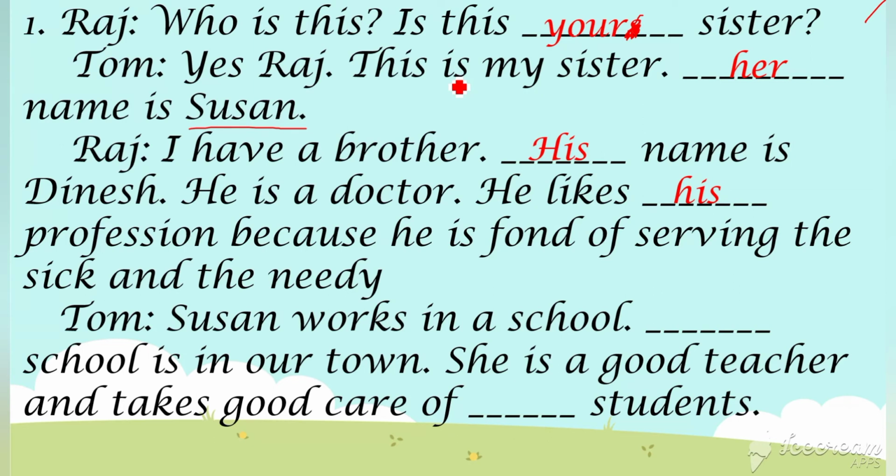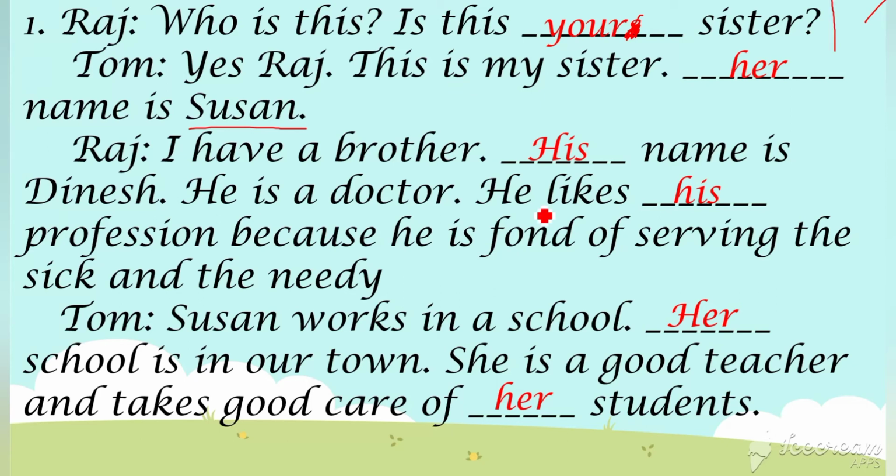And then Tom is saying, Susan works in a school. So Susan is a girl, right? Susan works in a school. Dash school is in her own town. Whose school? That sister's school. So she's a girl, right? So what will come here? Her. Her school is in our town. She is a good teacher and takes good care of dash students. She is taking care of her own students. So what will come there? Her students. Okay.